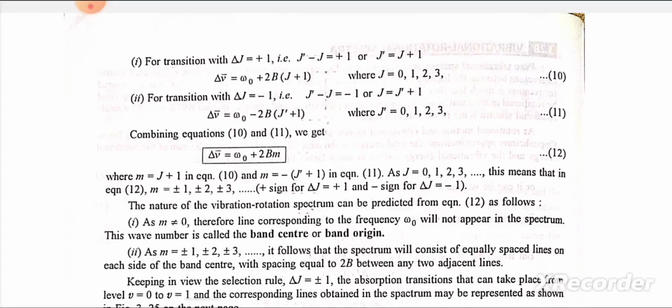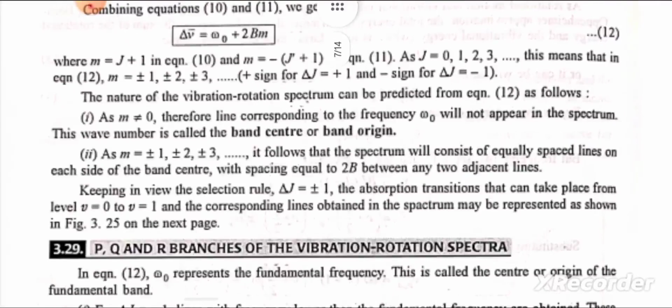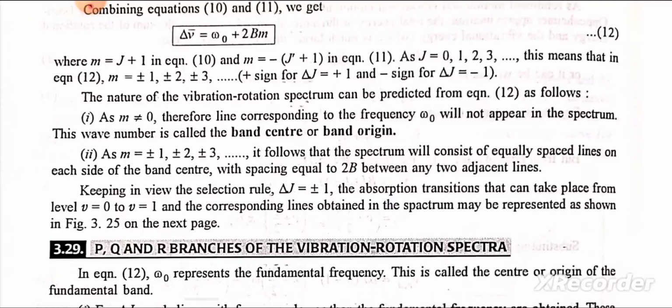Combining equations 10 and 11, we get delta v̄ is equal to omega naught plus 2Bm, where m is equal to J plus 1 in equation 10 and m is equal to minus (J' plus 1) in equation 11, as J is equal to 0, 1, 2, 3. This means that in equation 12, m is equal to plus minus 1, plus minus 2, plus minus 3 and so on. Plus sign for delta J equal to plus 1 and minus sign for delta J equal to minus 1. The nature of the vibration rotational spectra can be predicted from equation 12 as follows.